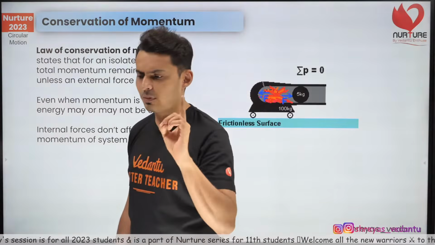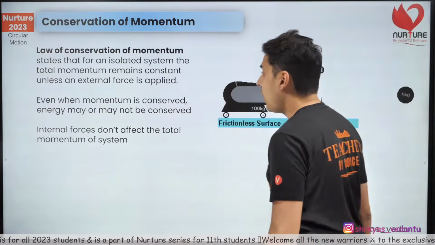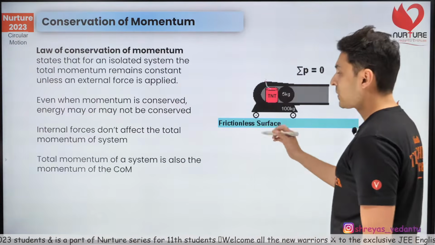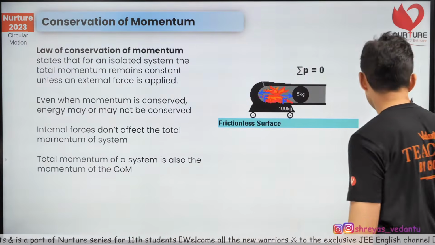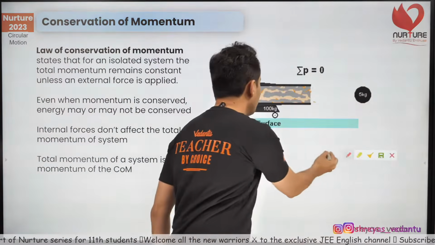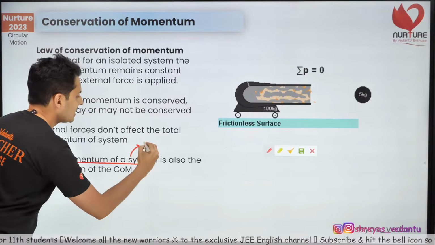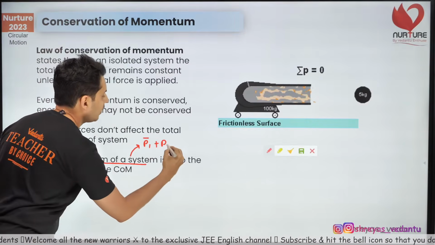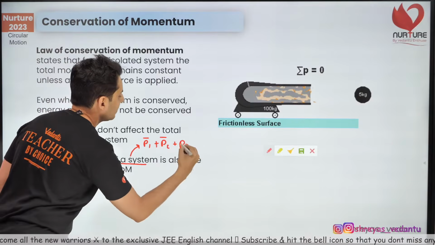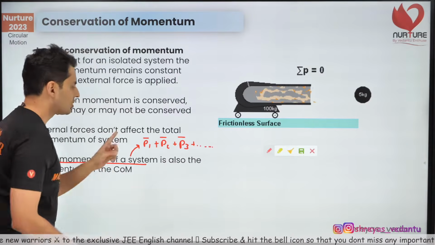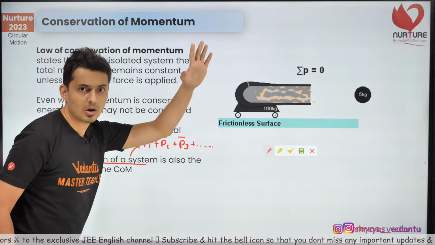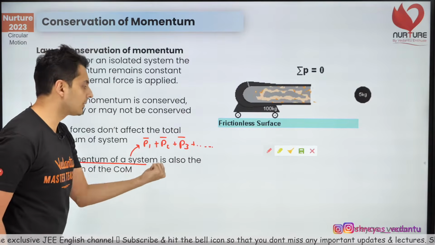One last thing before we go ahead, and that is, how do you calculate the total momentum? Remember, the total momentum of a system is the momentum of object 1 plus momentum of object 2 plus momentum of object 3. So there could be n objects: momentum of 1, 2, 3, 4, all those n objects' momentum added.